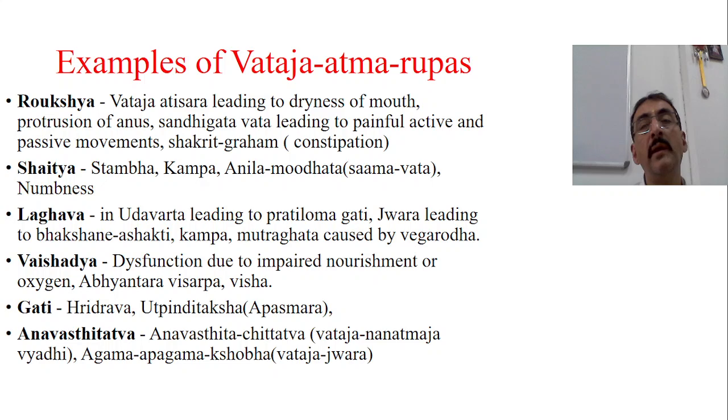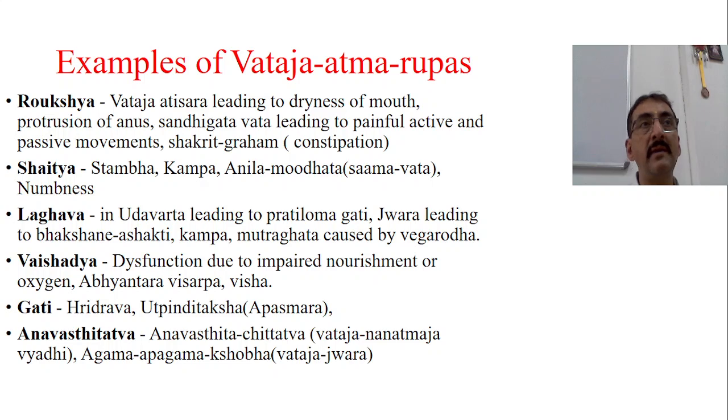Now, when we look into some of the examples of Vataja Atma Rupas, as already explained, Raukshya. Rukshatva is always an Atma Rupa of the Vataja Vyadi. Vataja Atisara leads to dryness of the mouth, Ruksha side there. Protrusion of the anus will be there. Sandhigata Vata leads to painful active and passive movements. Shakrit Graha is there, constipation. See, all these things are explained in the Raukshata. Basically, these are the Vataja Rogas, and their Atma Rupa is coming in the form of Rukshatva. That is, Ruksha Guna is increased.